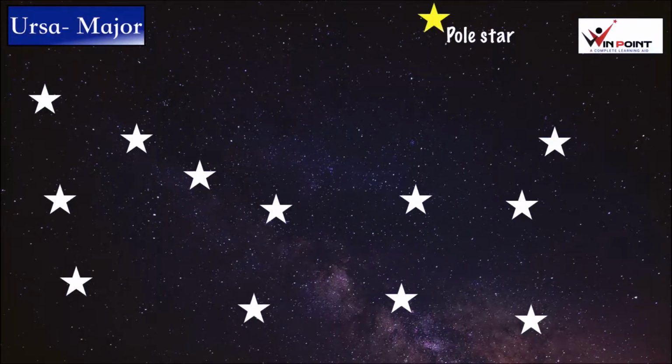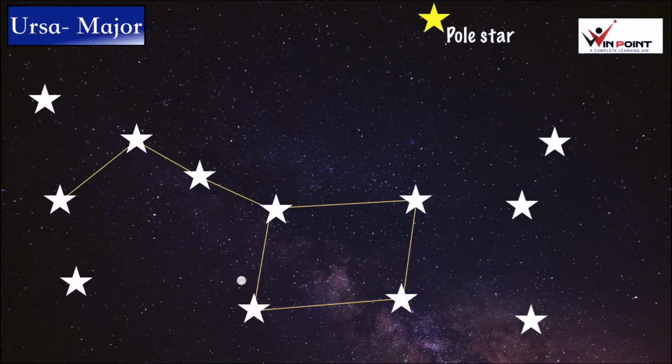How can we find the position of the pole star with the help of Ursa Major? This is the shape of Ursa Major. It is a constellation which has 7 stars. At the end of this constellation, there are 2 stars. When we extend this line in the north direction, we will get the position of the pole star.